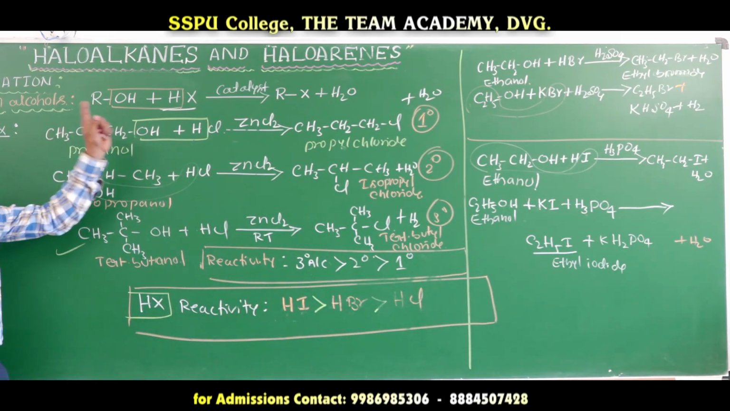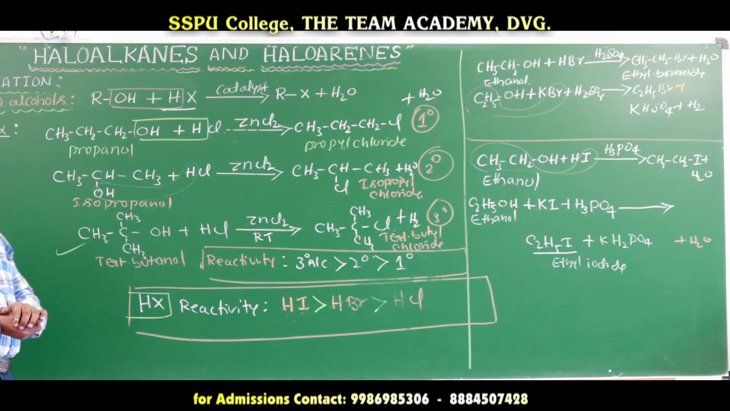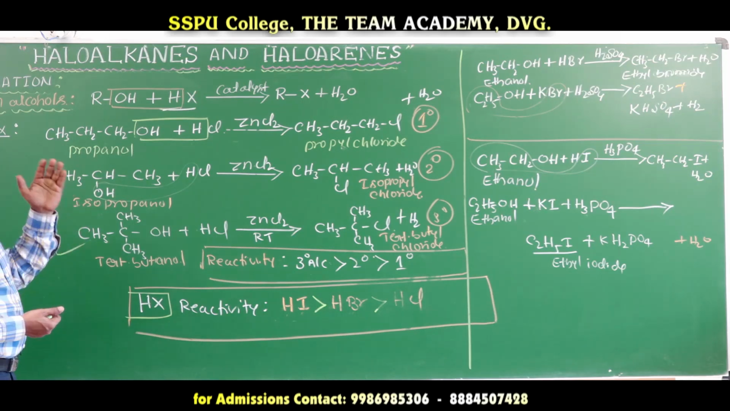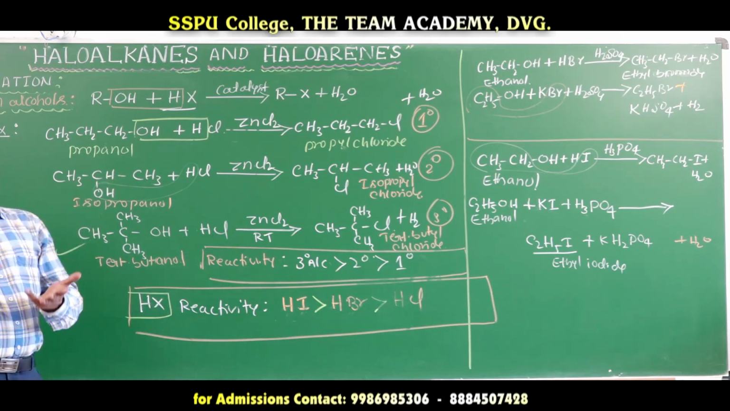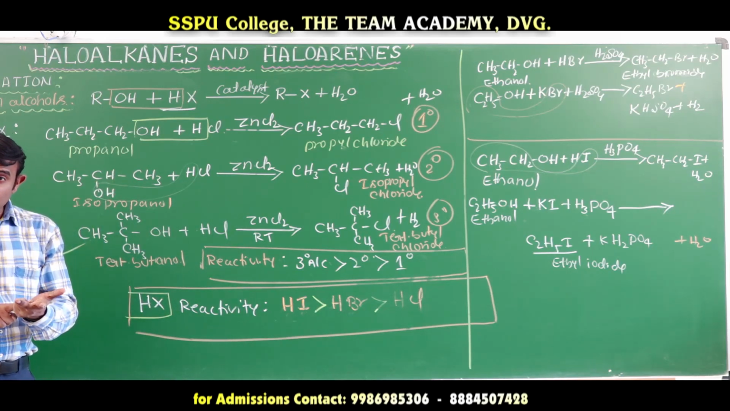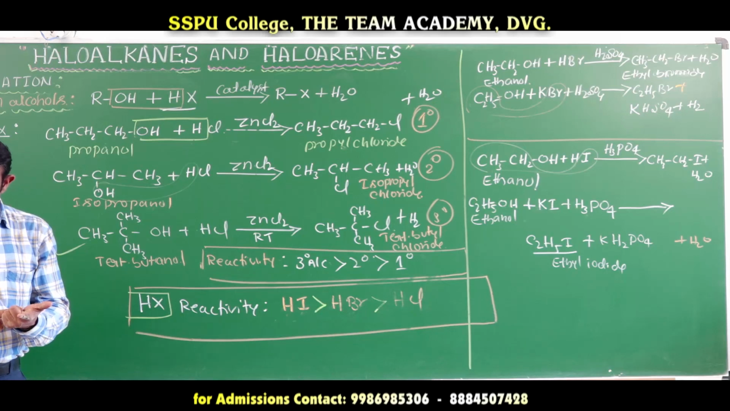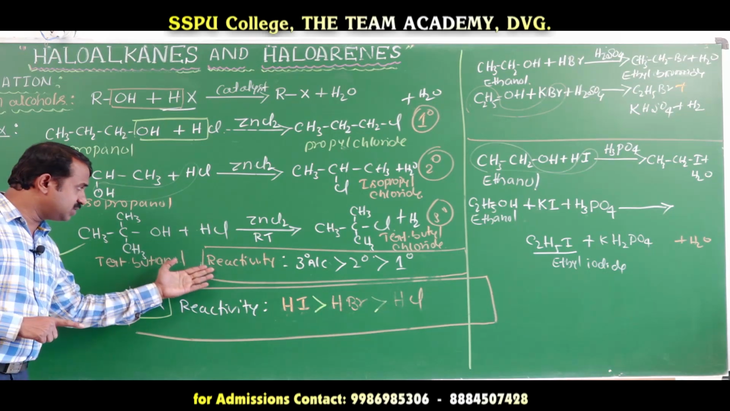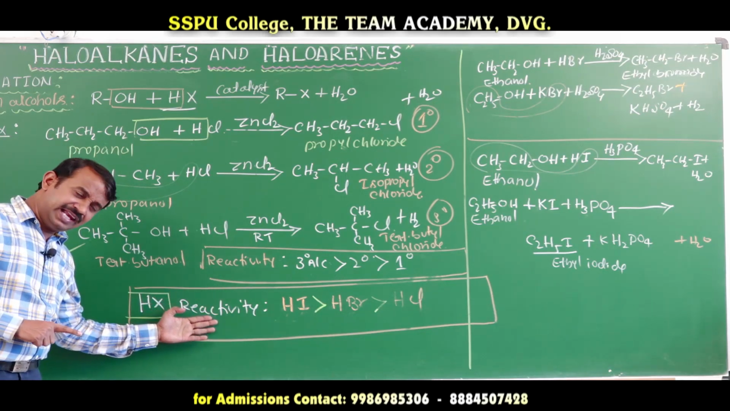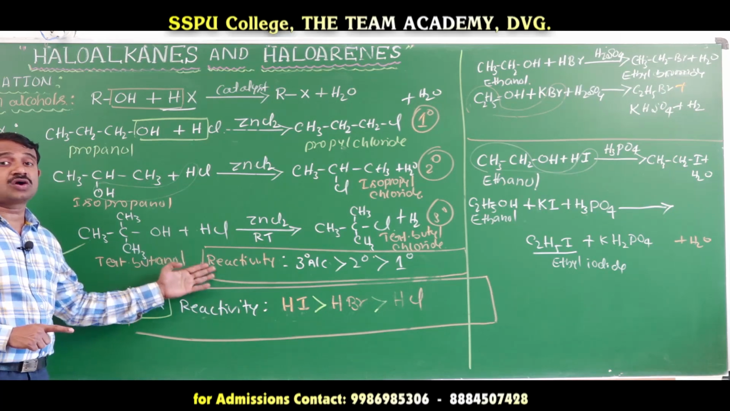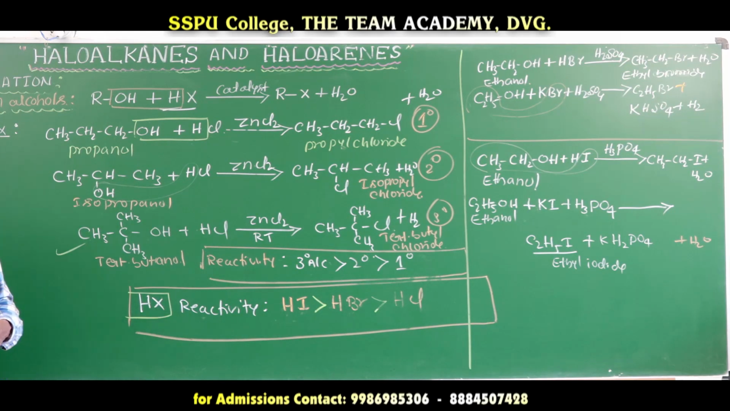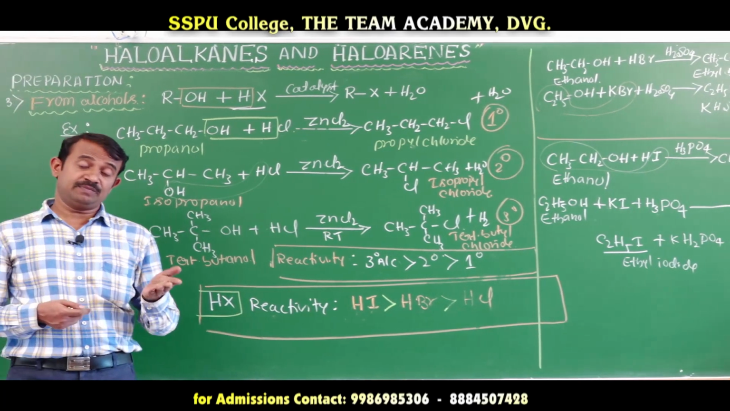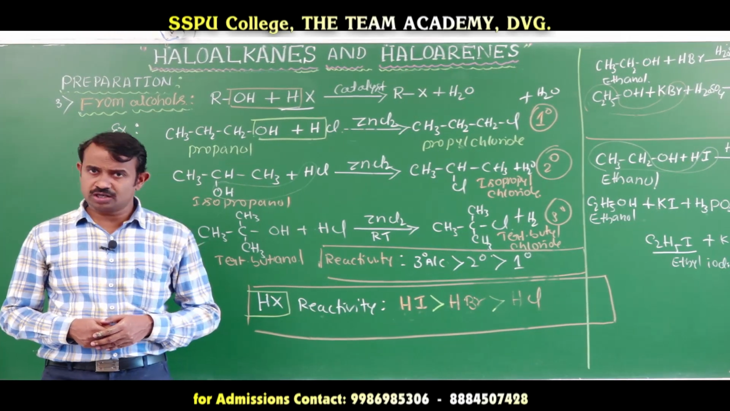Okay, these are all the preparation of haloalkanes from alcohols using hydrochloric acid, hydrobromic acid, hydroiodic acid. These are the reactivity of hydrohalic acids and the reactivity of alcohols. These are all important. Next we will go for preparation of alkyl halide from alcohol using PCl5, PCl3 and thionyl chloride.